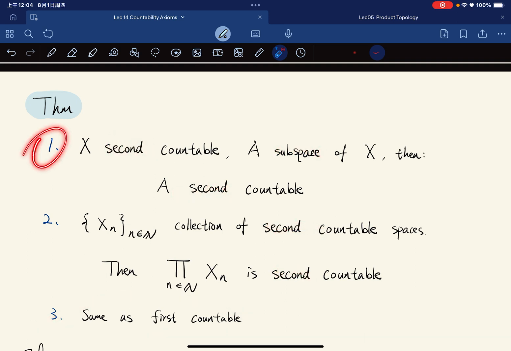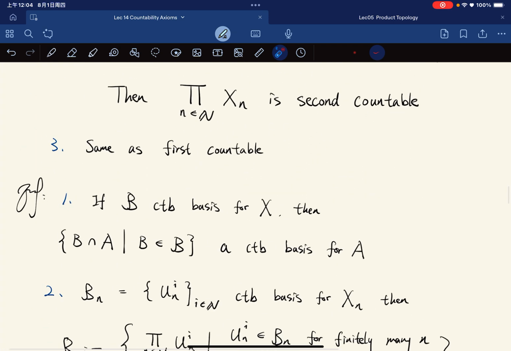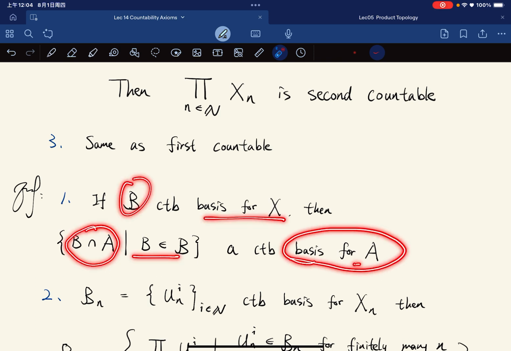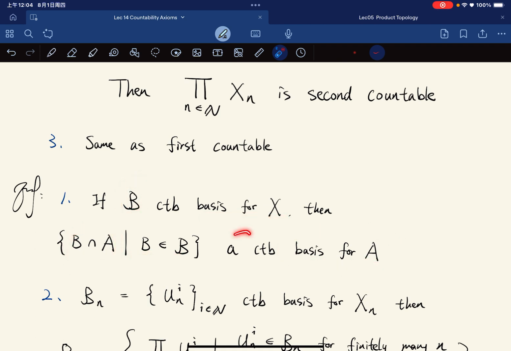Let's prove the first one, which is pretty easy. For B a countable basis of X, the collection of the elements of B intersected with A is a countable basis for A. It is a basis for A by a theorem: if B is a basis for X, then all the elements intersected with A serve as a basis for the subspace topology on A. And this collection is countable because B is countable.